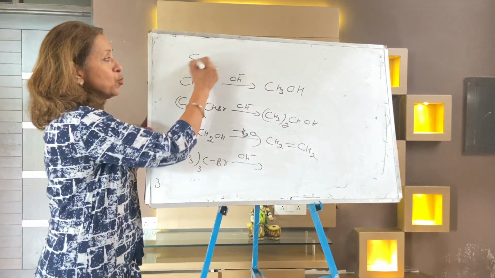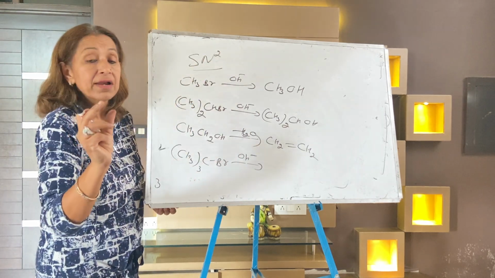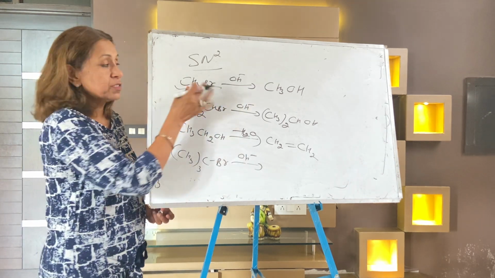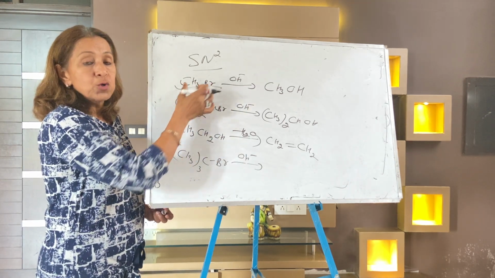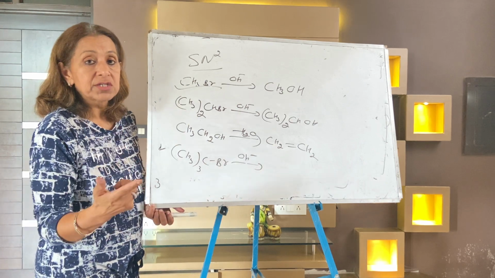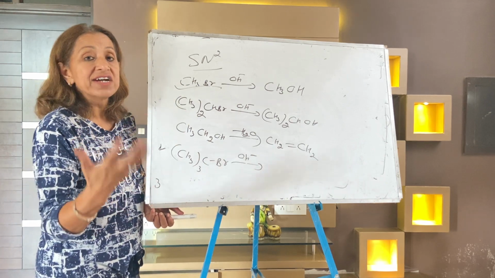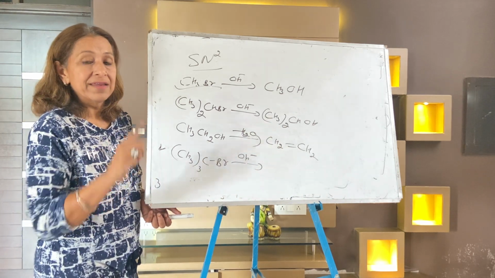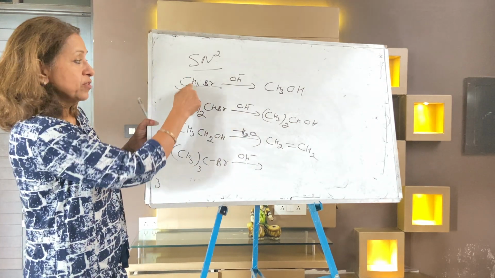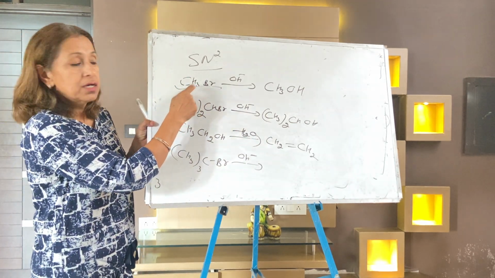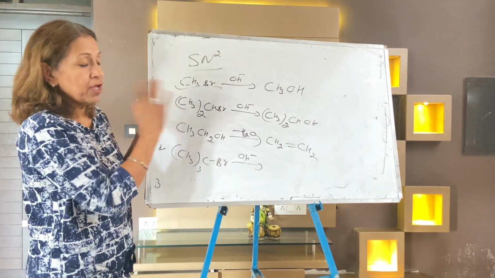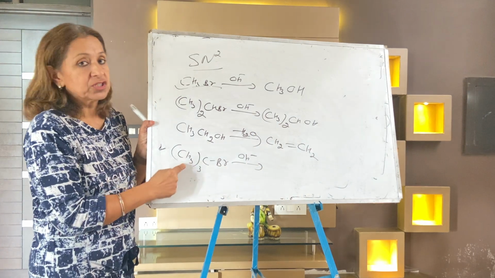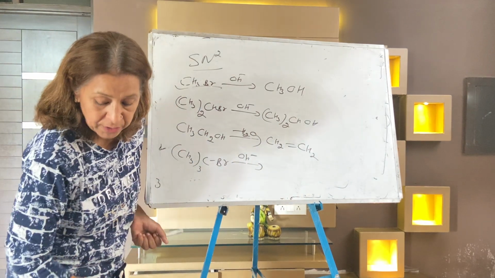The answer is that the SN2 mechanism prefers smaller reactants, because steric hindrance is least in the primary. In the SN2 mechanism there is a transition state where there is a lot of steric hindrance. To avoid that steric hindrance, always prefer the smaller alkyl halide, that is a primary alkyl halide. So the first reaction is shown by the SN2 mechanism. If SN2 mechanism, then this. If SN1 mechanism, then this, because it's tertiary.